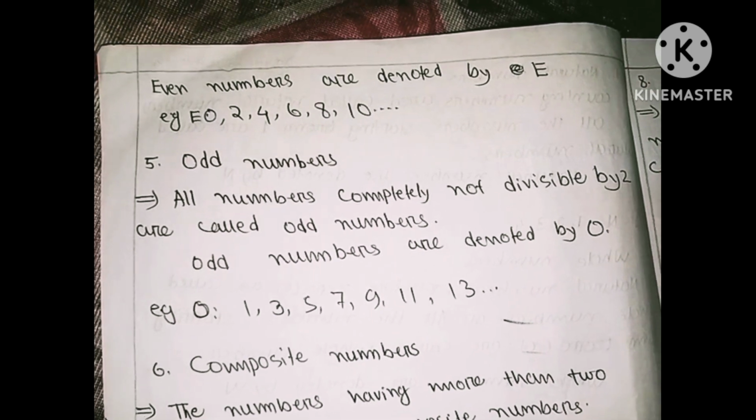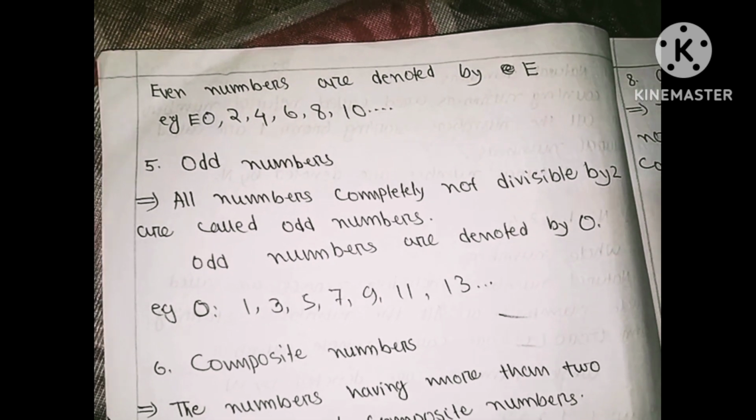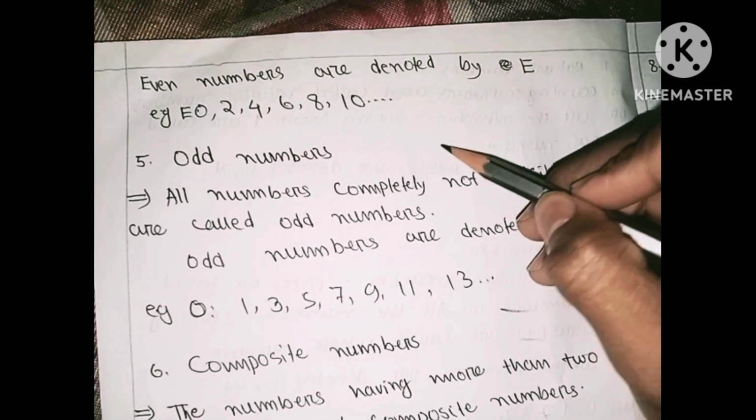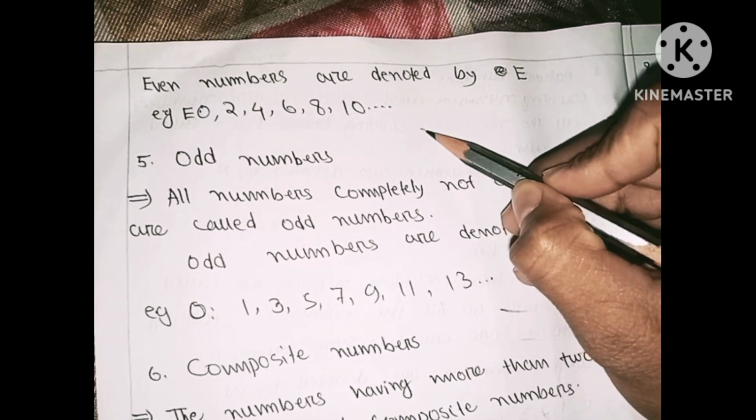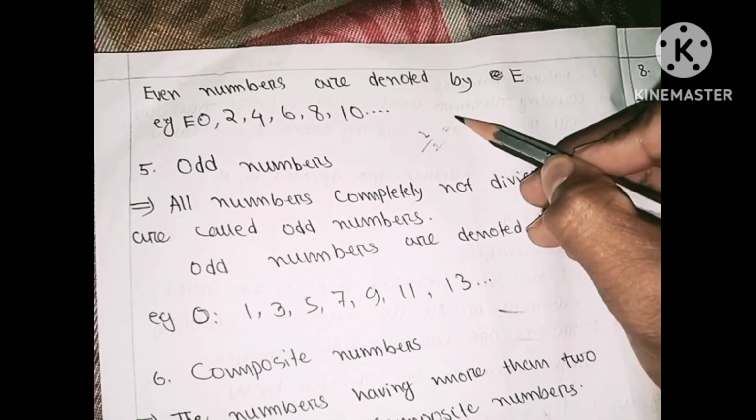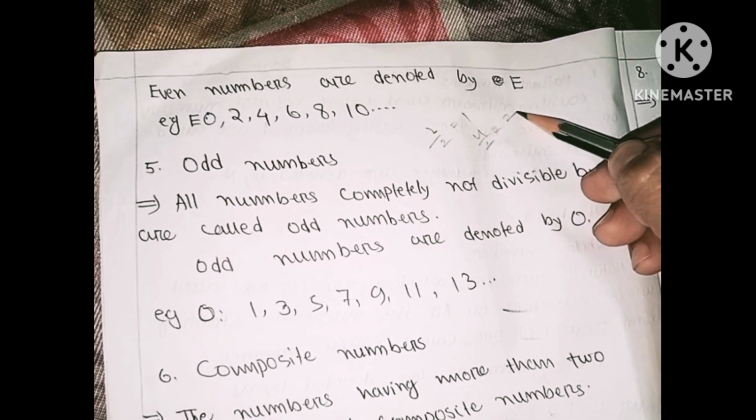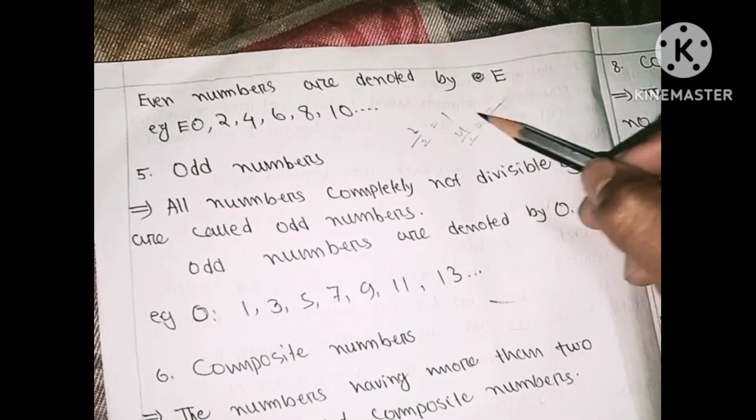Here you can see 0, 2, 4, 6, 8. Here 2 is completely divisible. You can see 2 divided by 2 gives 1, and 4 divided by 2 gives 2. This is called an even number. Even number is denoted by e.